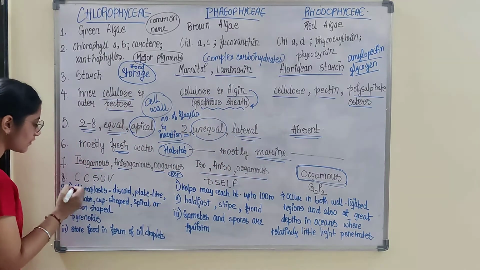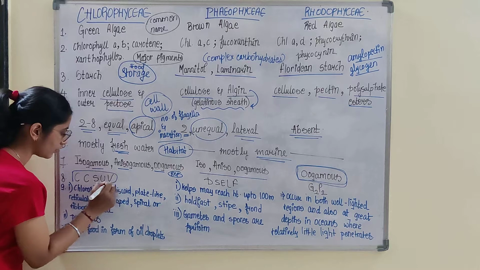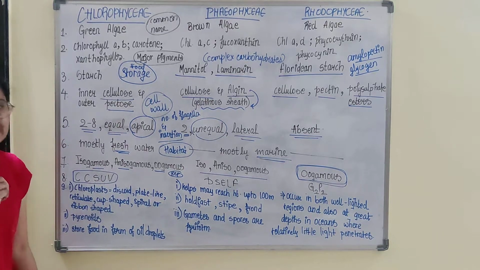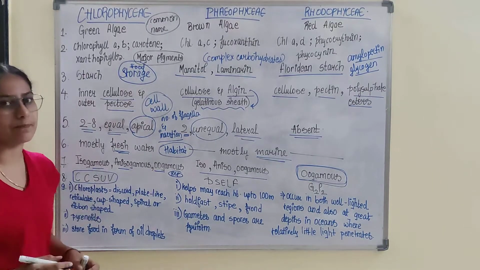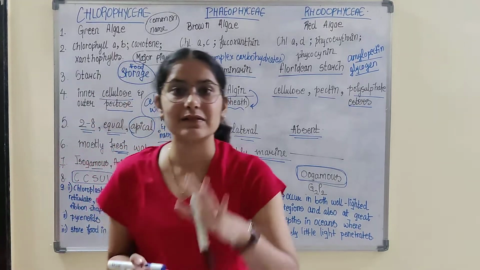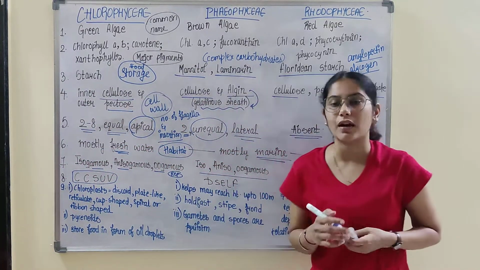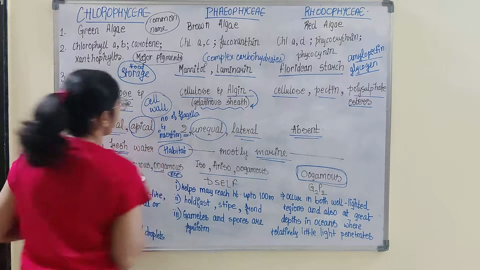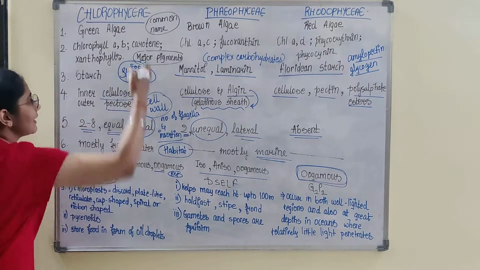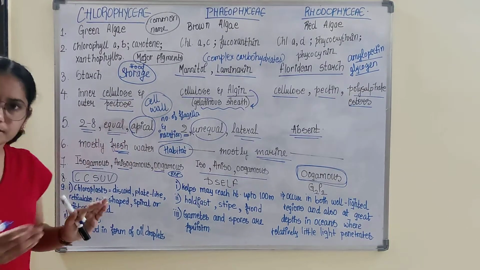Examples. I have written a trick for remembering the examples, like CCSUV. That's why I asked you to insert one row also, one for characteristics and one for examples.